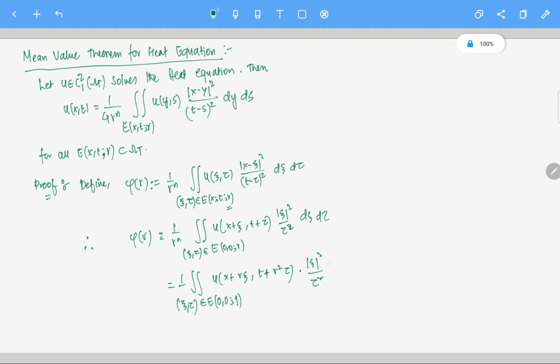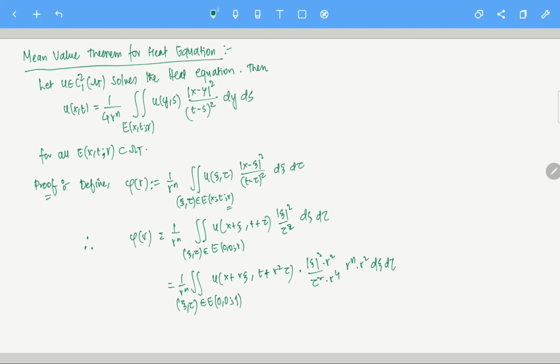Am I clear here? Let's just write it, otherwise you can get confused. See here, this d xi, if we change xi to r xi, since xi is in R^n, there is a Jacobian which is r power n d xi, and tau is in R, so this is r square d tau. I'm sure you understood what is going on. Because of this change of variable, there is this Jacobian part, so that is why r power n and r square are coming, r power n d xi and r square d tau.